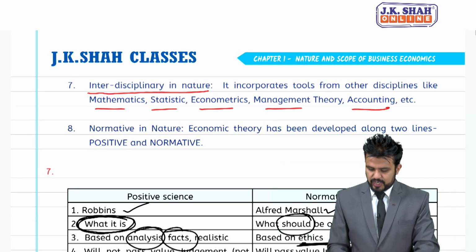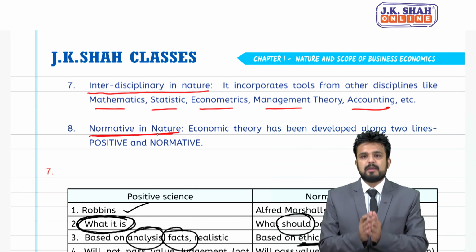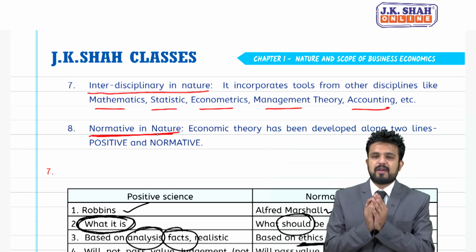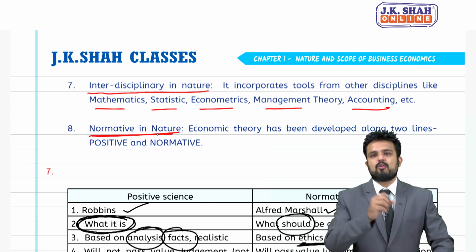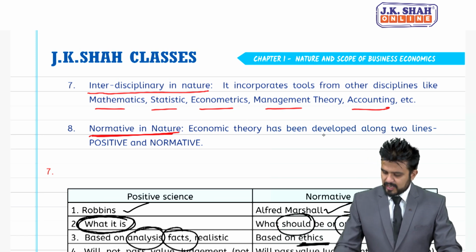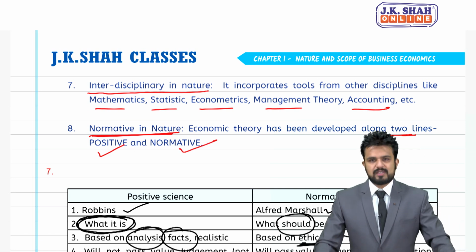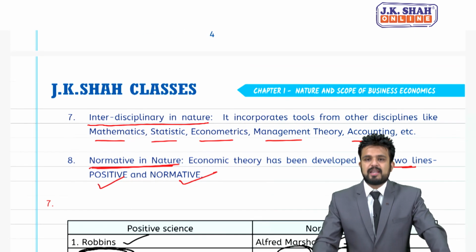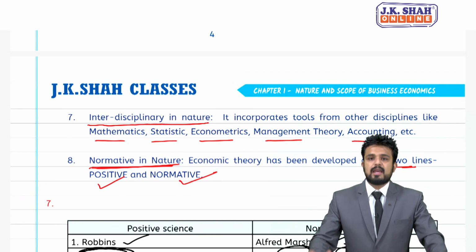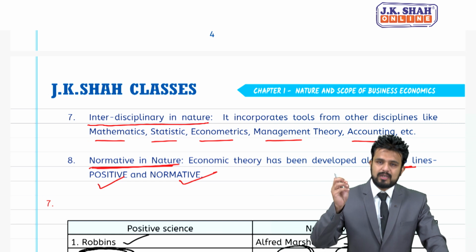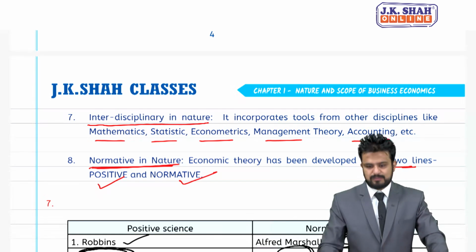Eighth and the last point, normative in nature. We have already discussed business economics will always find a solution to the problem, and is always welfare oriented. Economic theory has been developed along two lines, positive science and normative science. Students, positive science talks about realistic statements, normative science talks about ethics, always gives a solution to a problem.